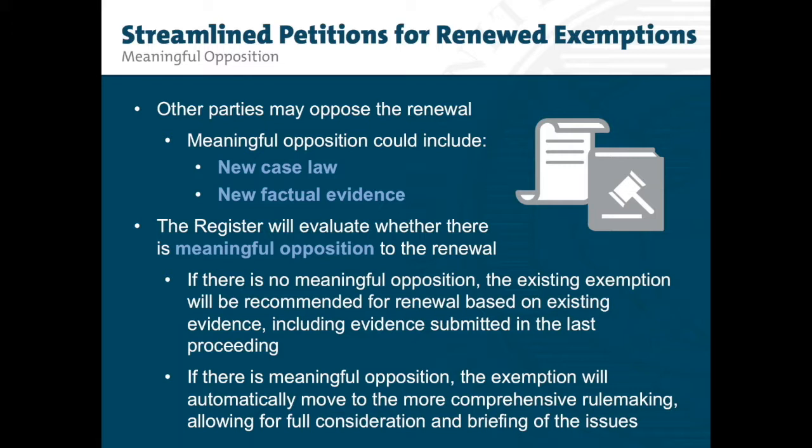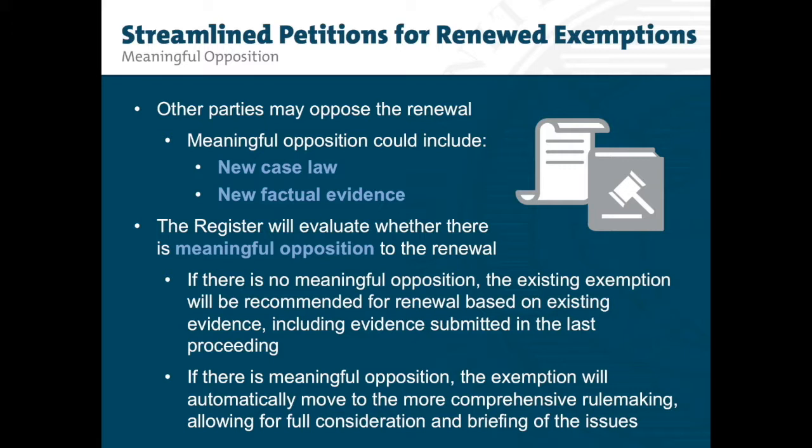If the office receives a request for a streamlined renewal, it will first evaluate whether there is meaningful opposition to the renewal of the exemption. Such opposition could include new developments in case law or new factual evidence. The Register must apply the same evidentiary standards in recommending the renewal of exemptions as for first-time exemption requests. Oppositions that address these standards would be more likely to prevent the Register from recommending renewal of an exemption.